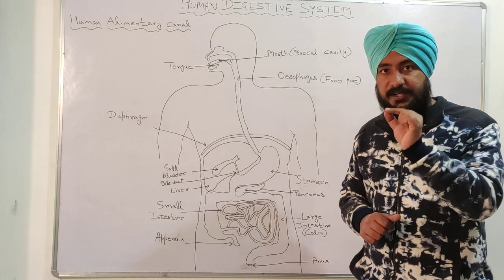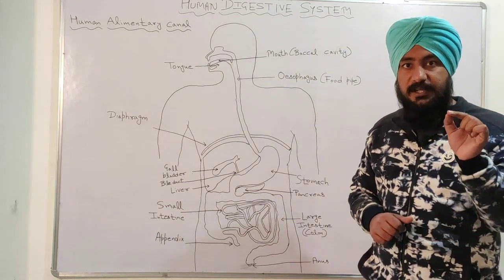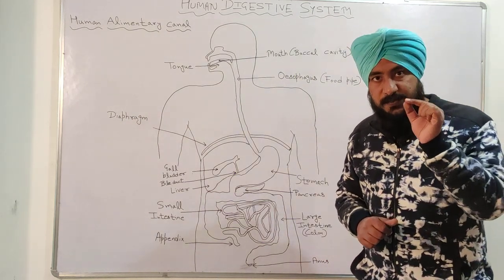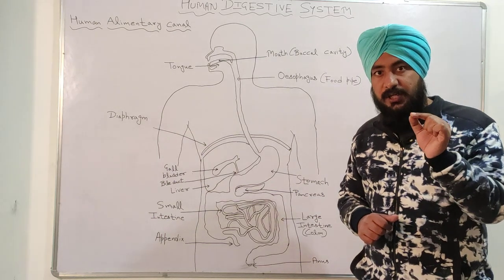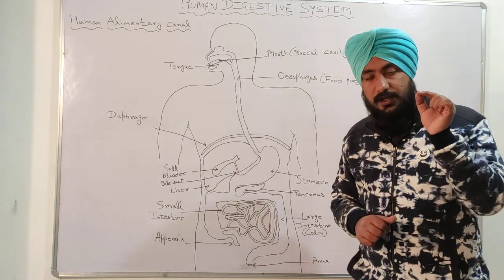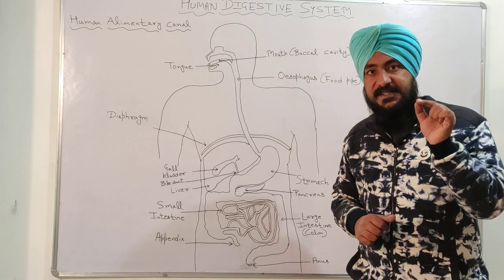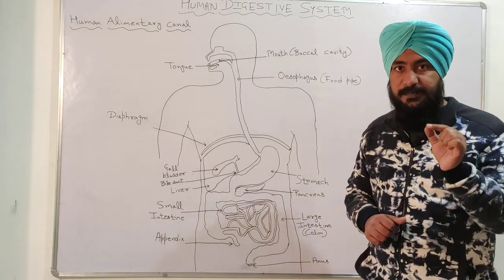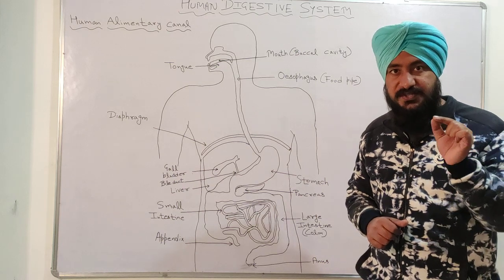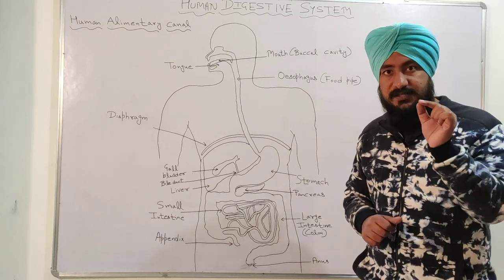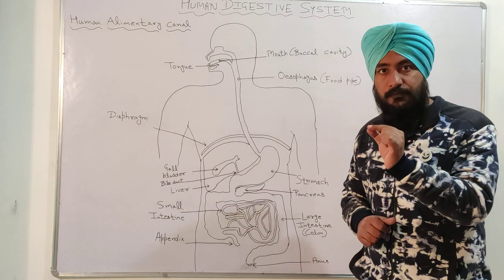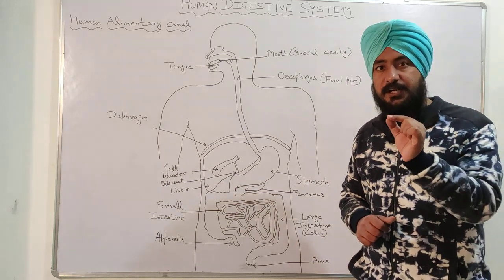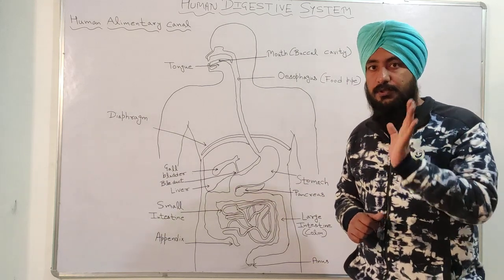Villi increase the absorption area for the absorption of glucose, amino acid, fatty acid or glycerol. So the basic function of villi in the small intestine is to increase the surface area for the absorption of glucose, amino acid, fatty acid or glycerol.